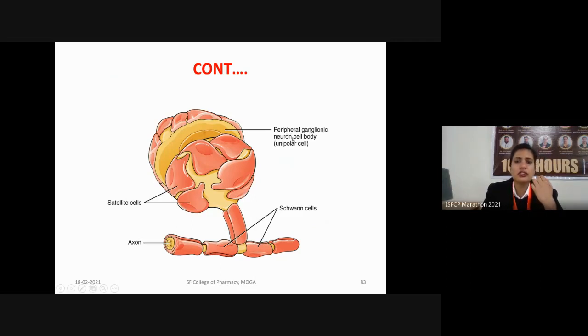So what we studied in this lecture is that there are four types of tissues present in our body. These are epithelial tissue, connective tissue, muscular tissue and nervous tissue. All of them have a particular function.